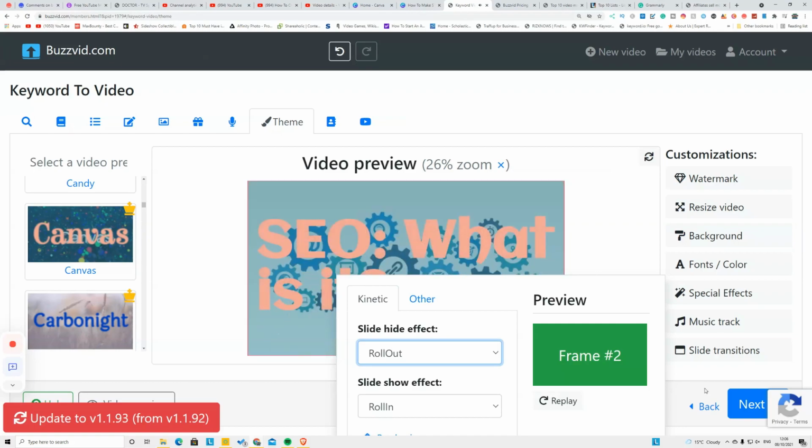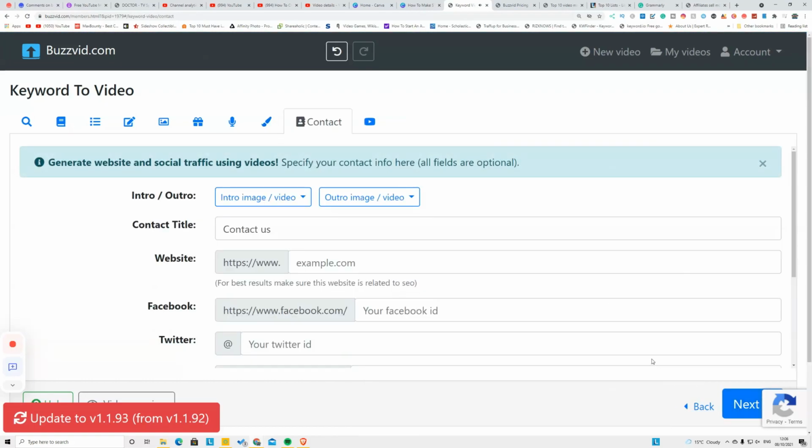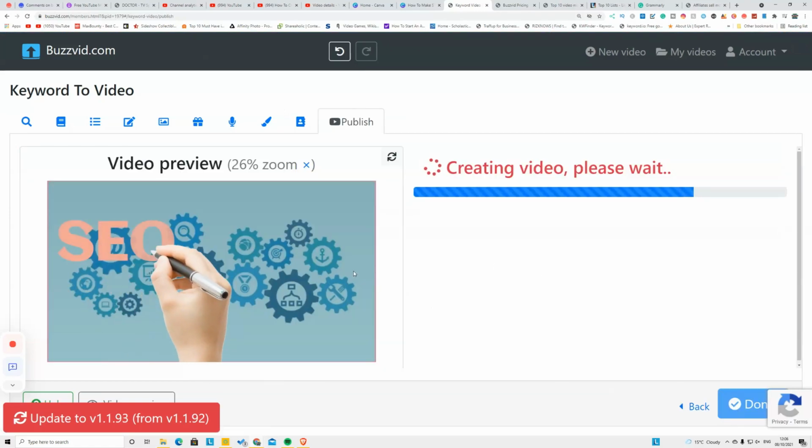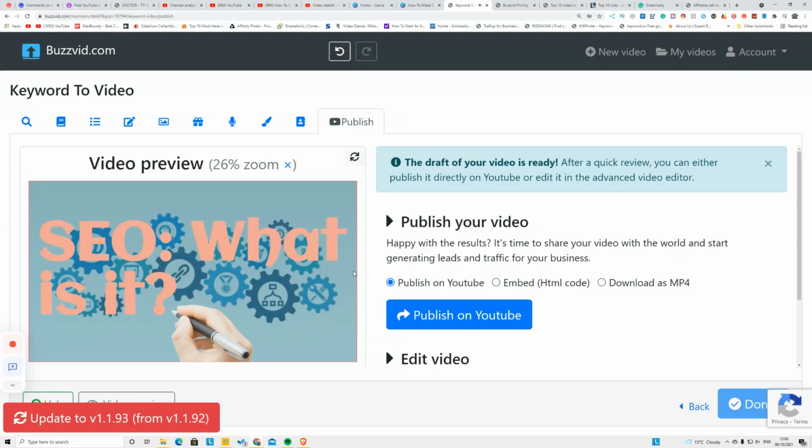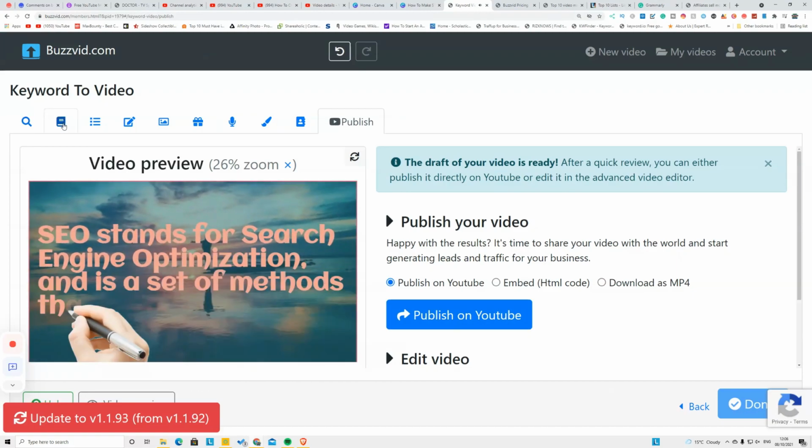Now after that, what you do, click next, and it will automatically take you to this page. If you link your YouTube channel with this website, it will automatically upload that into YouTube. But otherwise, click next, and you can render that video and download that video into your computer. Now this is one way you can do that.